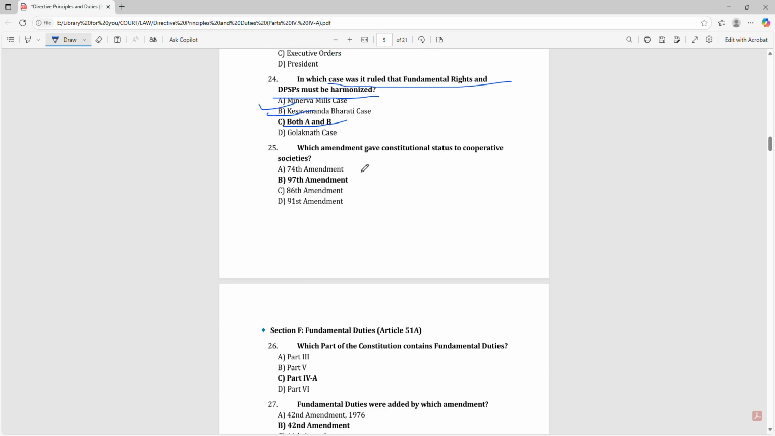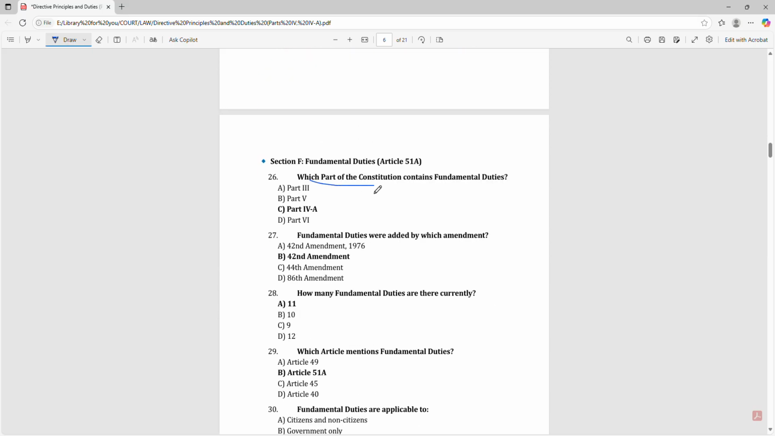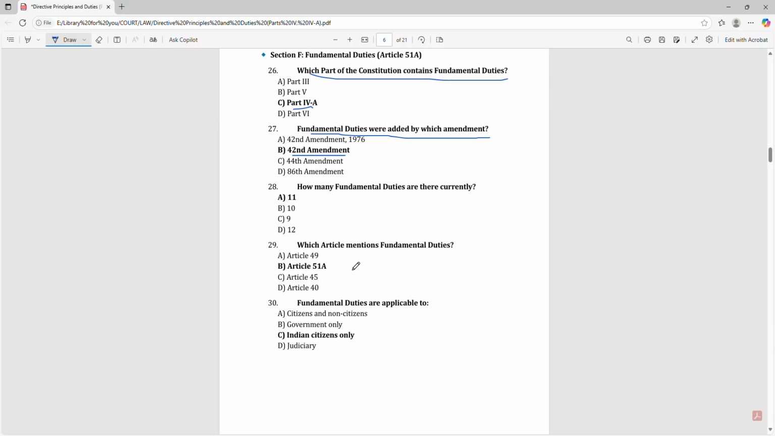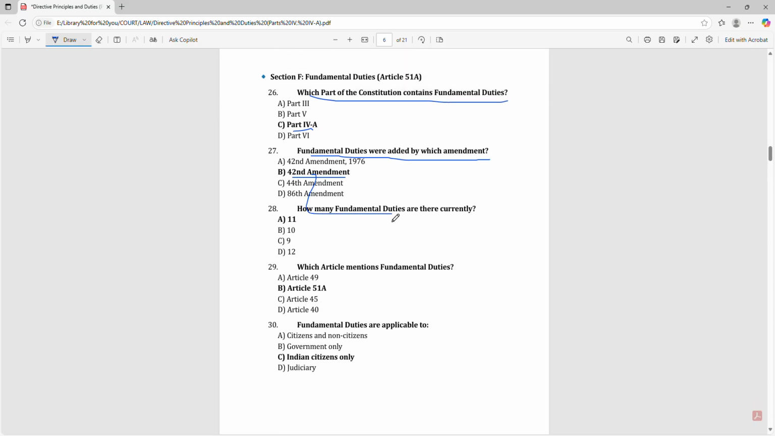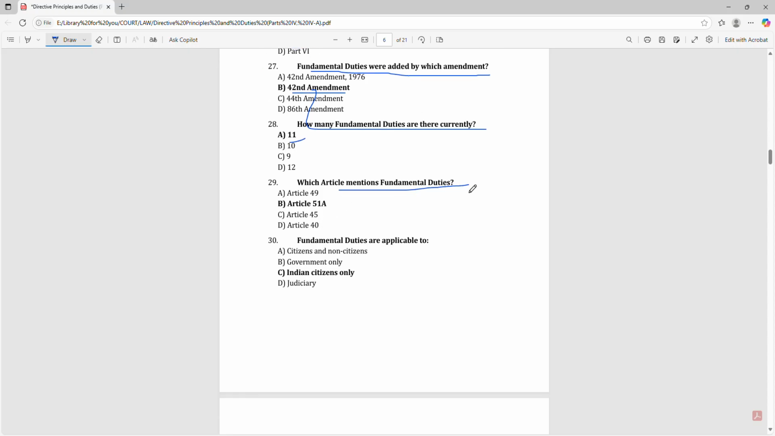Which amendment gave constitutional status to cooperative societies? 97th Amendment. Which part of the Constitution contains fundamental duties? Part IV-A. Fundamental duties were added by which amendment? 42nd Amendment. How many fundamental duties are there currently? 11. Which article mentions fundamental duties?